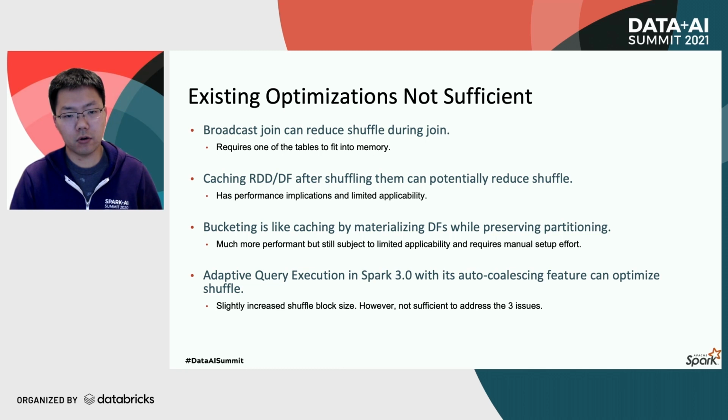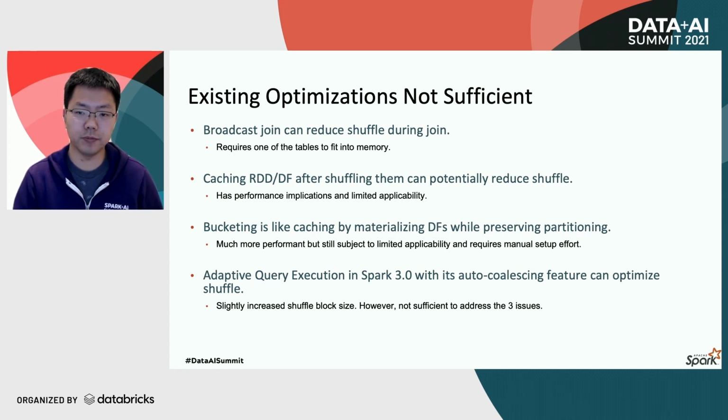We took a look around at all the possible solutions, and we noticed that there are a few existing optimizations that can improve shuffle performance by either reducing the need for shuffle or properly changing the shuffle partitions. Techniques such as broadcast join, caching of the RDD or data frame, and even bucketing are common ways to reduce the need for shuffle. However, they either have limited applicability or require non-trivial manual setup effort. Thus, they are not generic enough to solve the issues we have encountered at our scale.